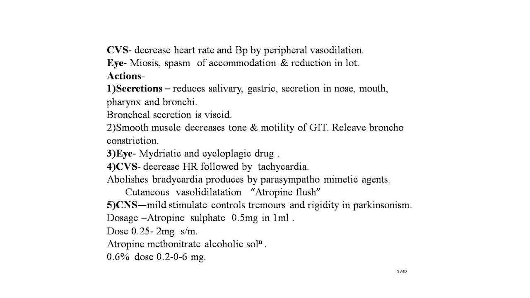On the cardiovascular system, it decreases the heart rate followed by tachycardia, and abolishes bradycardia produced by the parasympathomimetic agents. Cutaneous vasodilatation, that is the atropine flush. Action on the central nervous system: mild stimulant, controls tremors and rigidity in Parkinsonism. Now the dose: atropine sulfate 0.5 mg in 1 ml, dose 0.25 to 2 mg; atropine methonitrate alcoholic solution 0.6%, dose 0.2 to 0.6 mg.